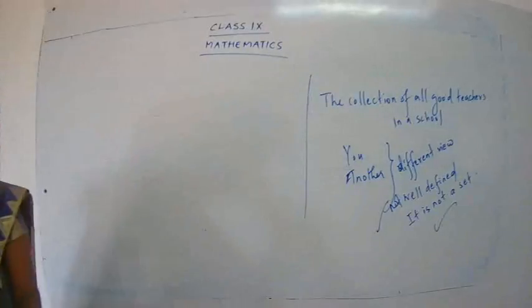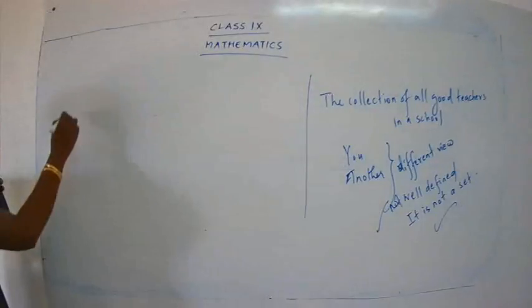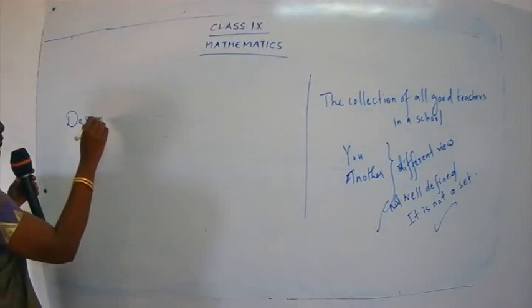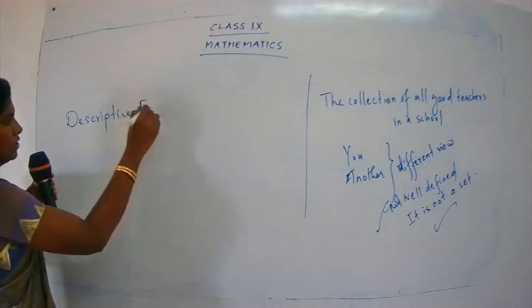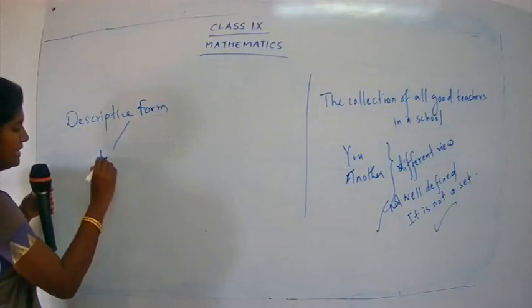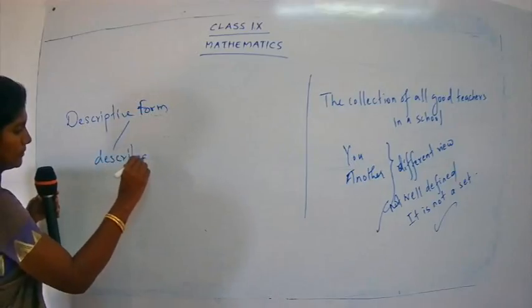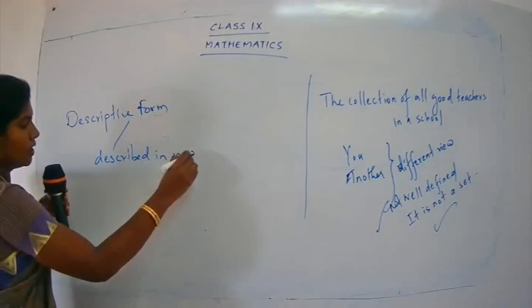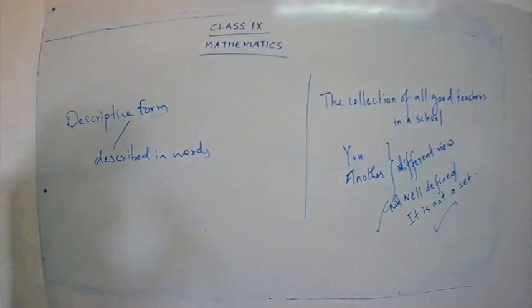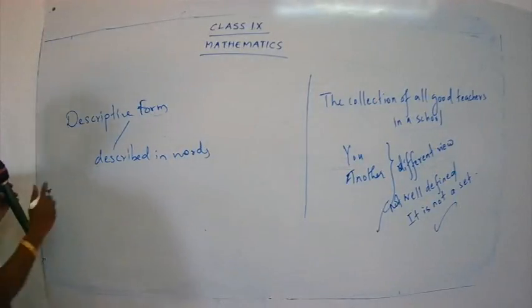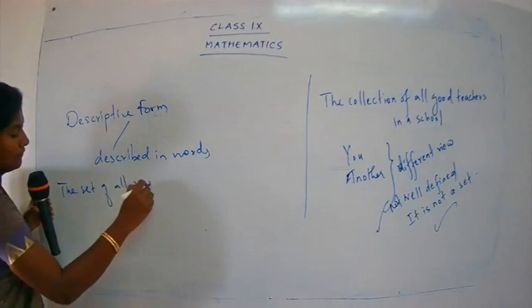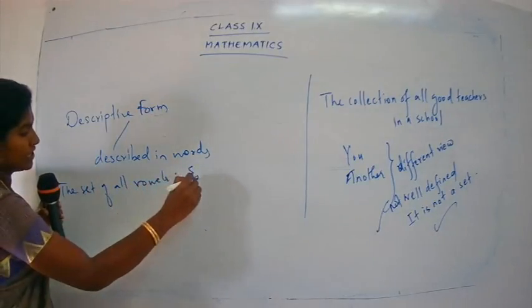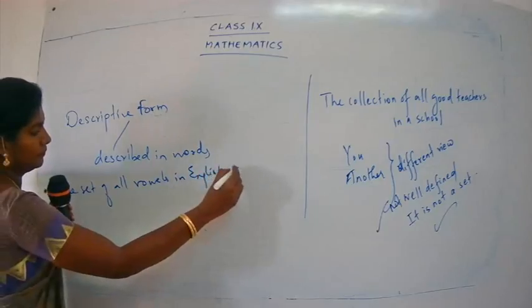So what is the meaning of descriptive? A set is described in words. So how are you going to write the set? You are going to write the set in words. So what will be the example? The set of all vowels in the English alphabet.